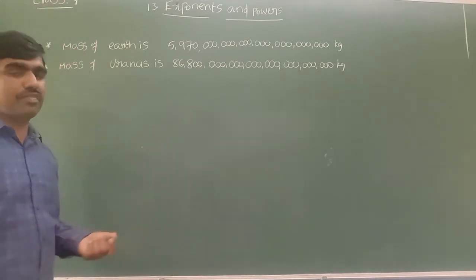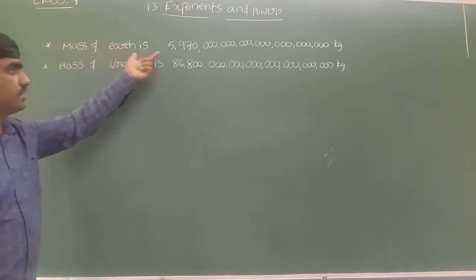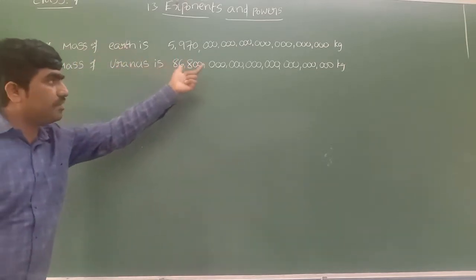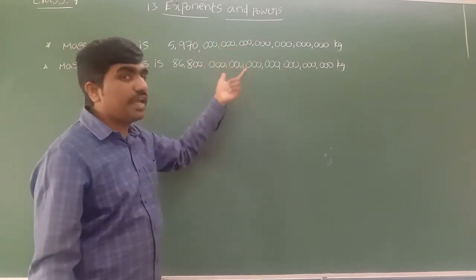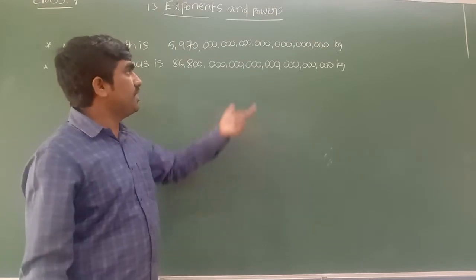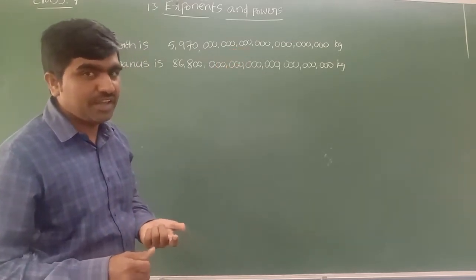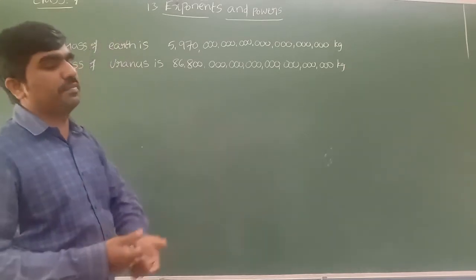Let us see with the help of one example. See here, they have given some examples. Mass of the Earth is given in terms of kg. Mass of Uranus is also given in terms of kg. But if you see these numbers, they are very large numbers. When there are large numbers, it is not easy to read, not easy to understand, and not easy to compare them.